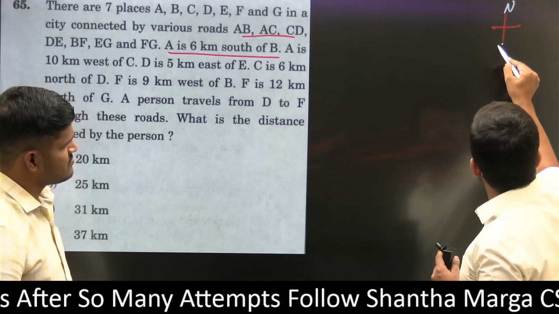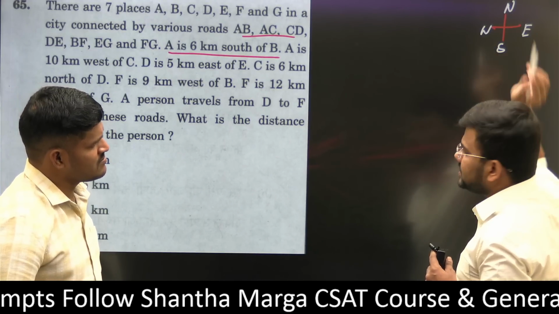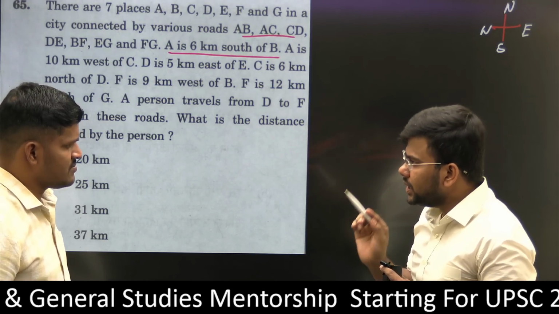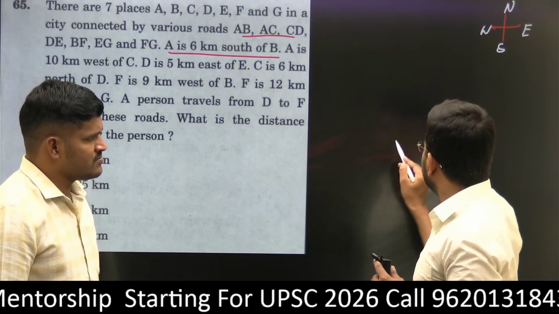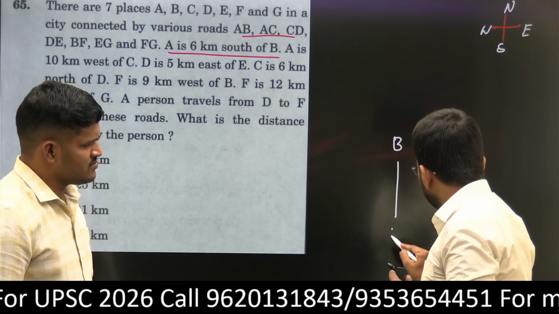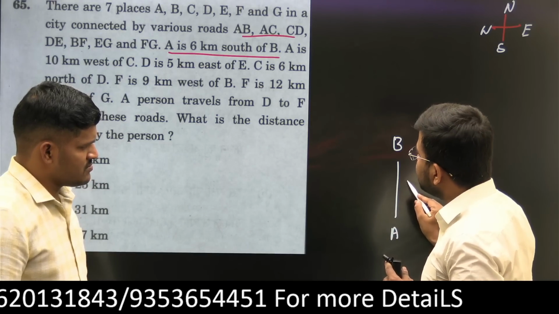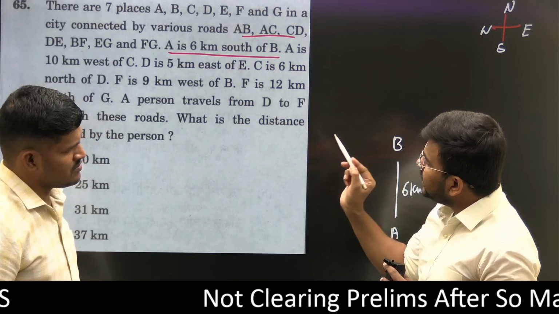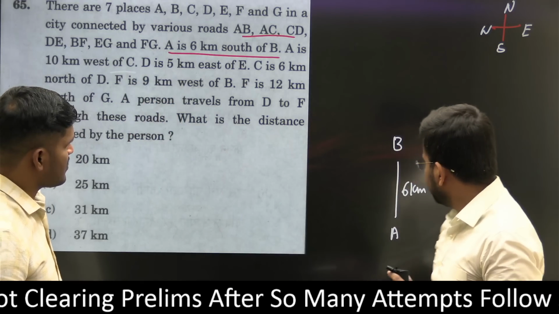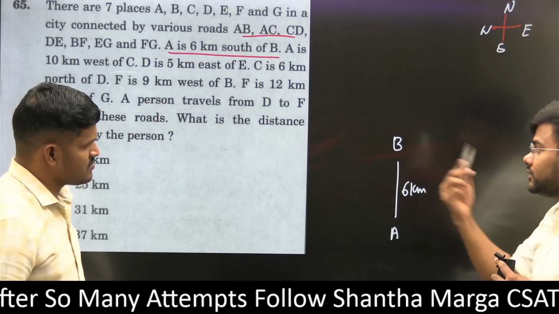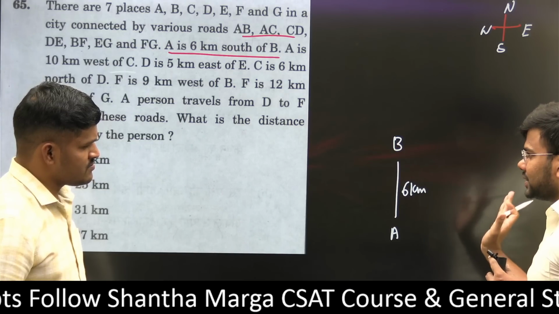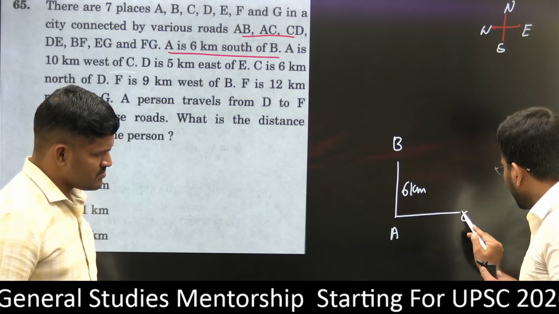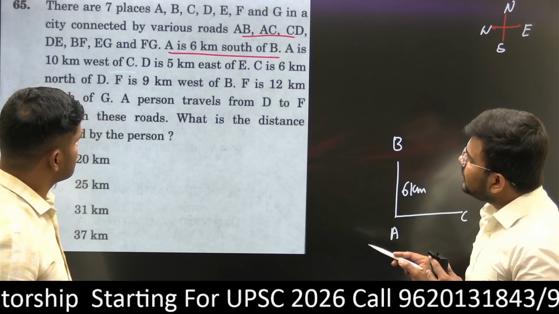That is north, south, east and west. A is 6 kilometers south of B. That means city A is to the south of B. Here city B, here city A, 6 kilometers. Again, A is 10 kilometers west of C. That means C has to be east, so here comes C. 10 kilometers.